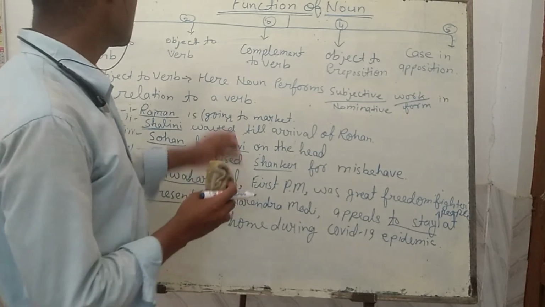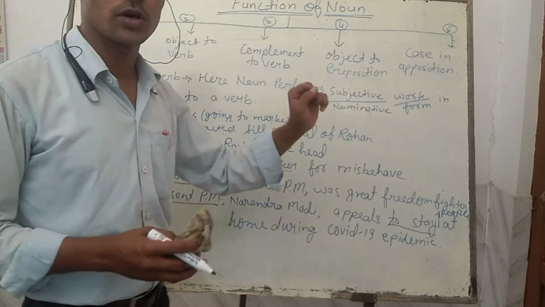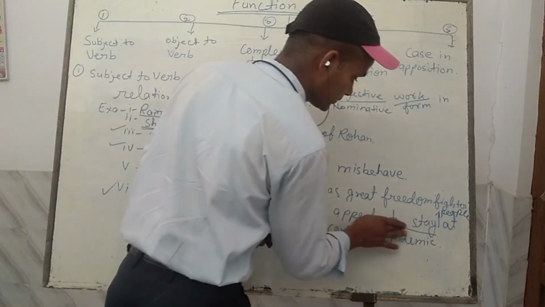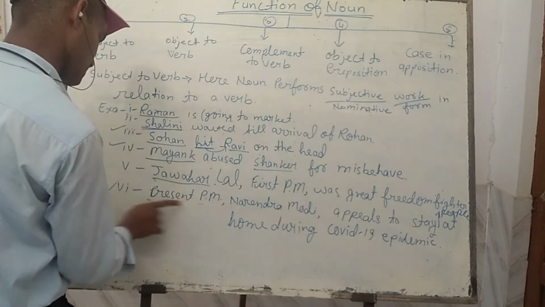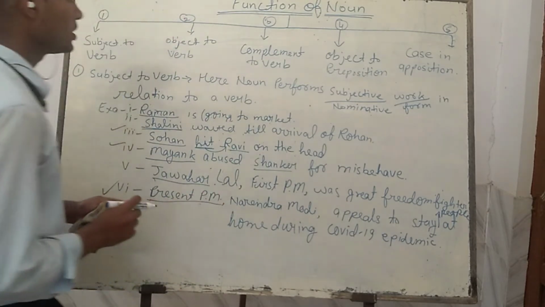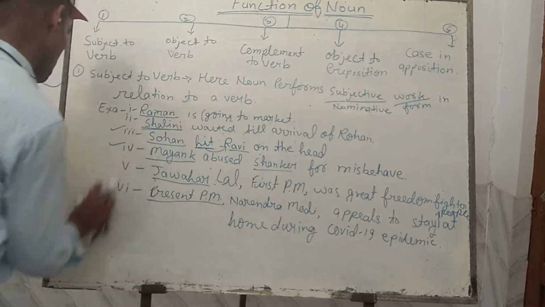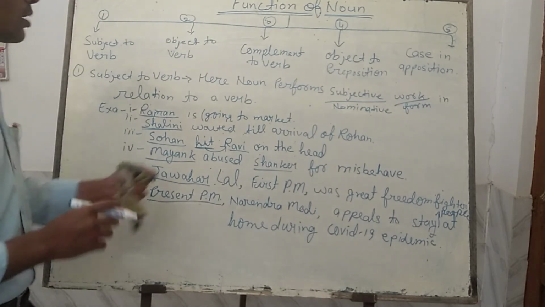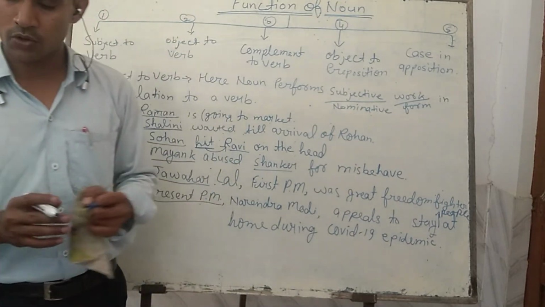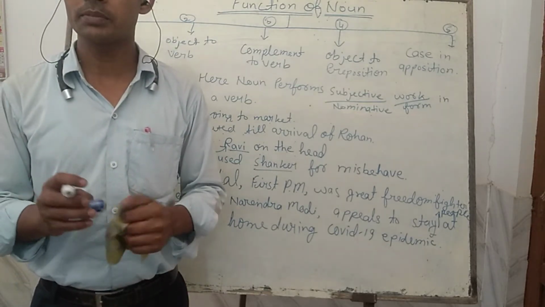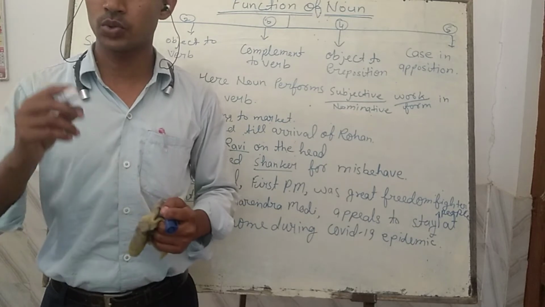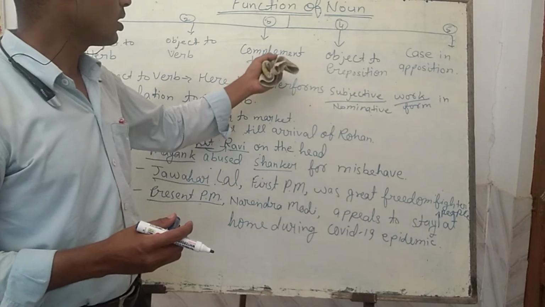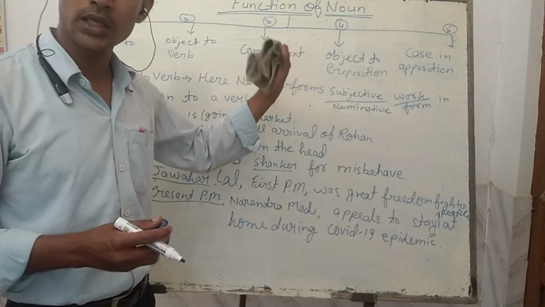In this way, I think this is clear how noun performs object to verb. That is first thing subject to verb, second thing object to verb. Now, third thing: complement to verb. How does a noun perform the function of complement to verb? Here complement means purak. Purak means, in other words, you can say vyakhya, explanation, to add something more. So here noun performs to add something more in the noun.